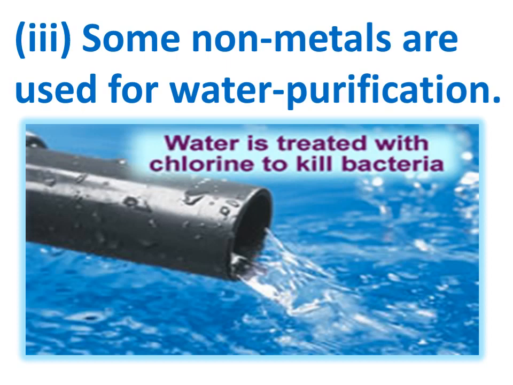Now the next application is, some non-metals are used for water purification. You must know that chlorine is a non-metal which is used in water purification. Water is treated with chlorine to kill bacteria. After treatment with chlorine, the water is fit for drinking also. So for making water purified, for making water fit for drinking, chlorine, a non-metal, is used.